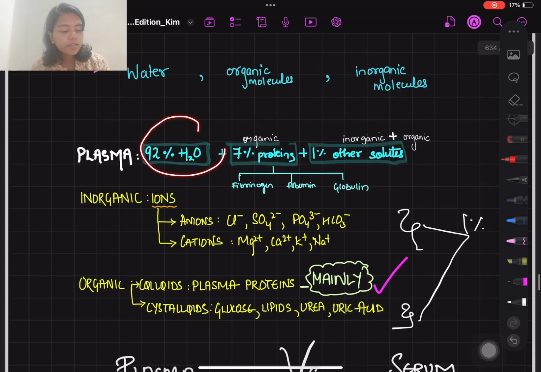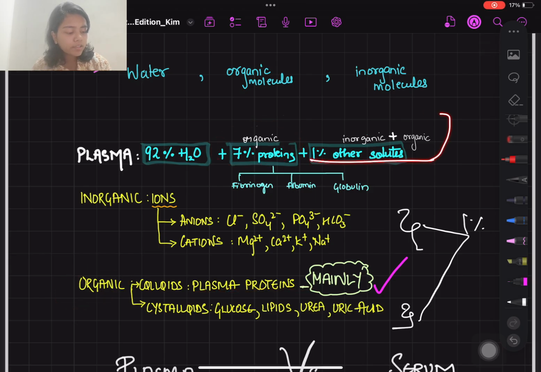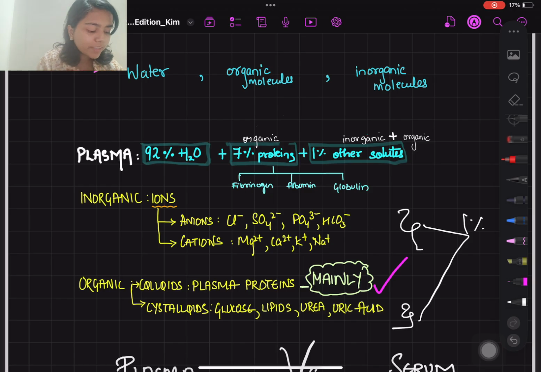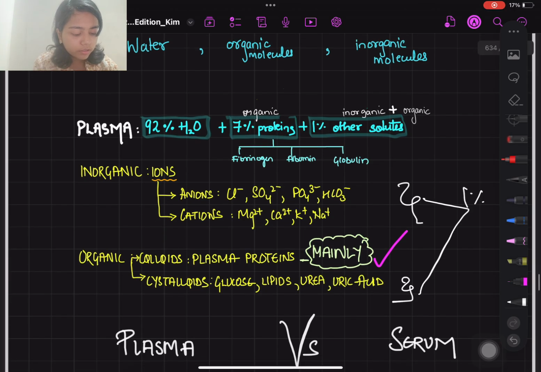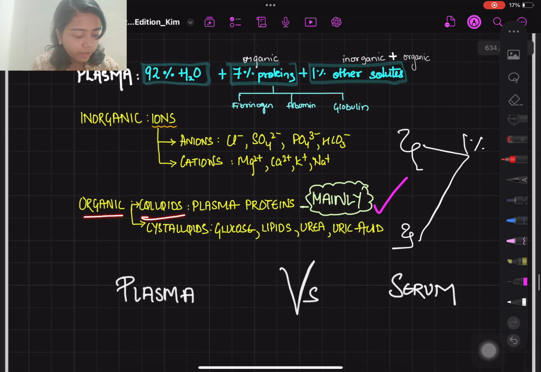So 92% water, 7% proteins. And proteins are organic, and 1% other solutes, in which come your ions, which are inorganic, plus the organic part of glucose, lipid, urea. So that is it. But it's important to remember that inorganic has ions, and organic has colloids, the plasma proteins, and crystalloids, glucose, lipid, urea and uric acid.